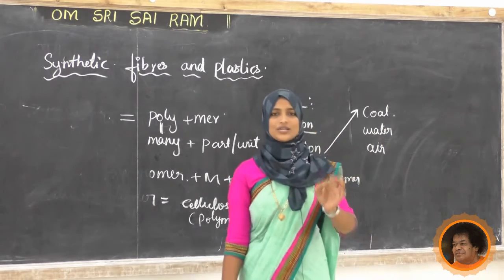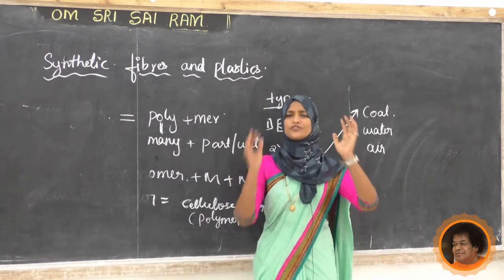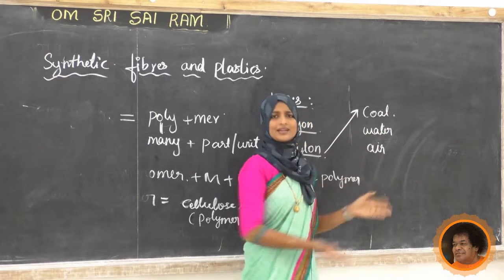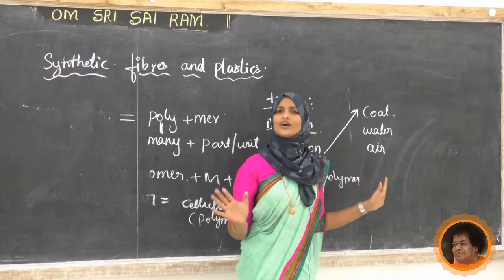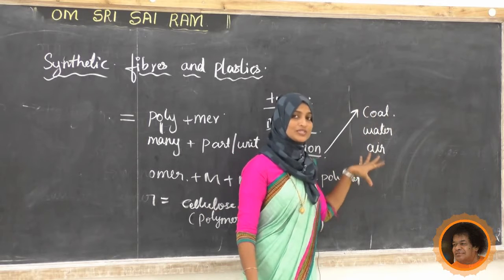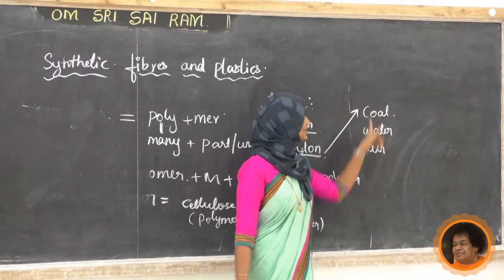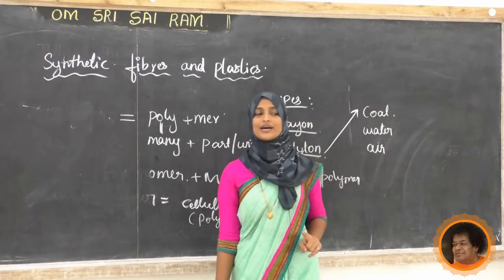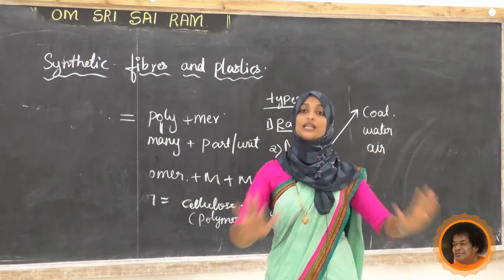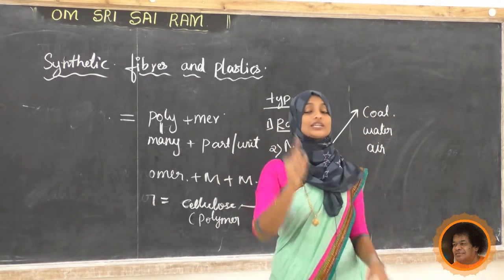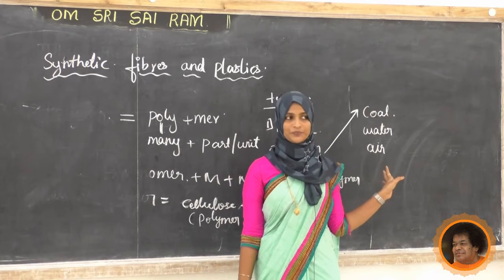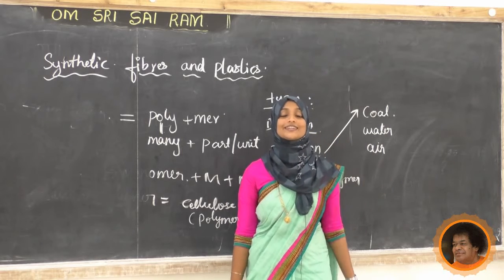Actually this is the first fully synthetic fiber. Coal, water and air are not synthetic fibers, sorry, they are natural materials. By using these three as raw materials, they prepare the synthetic fiber. So this fiber is fully synthetic. The scientists prepared this synthetic fiber for the first time. Next we will see the characteristics of this one.